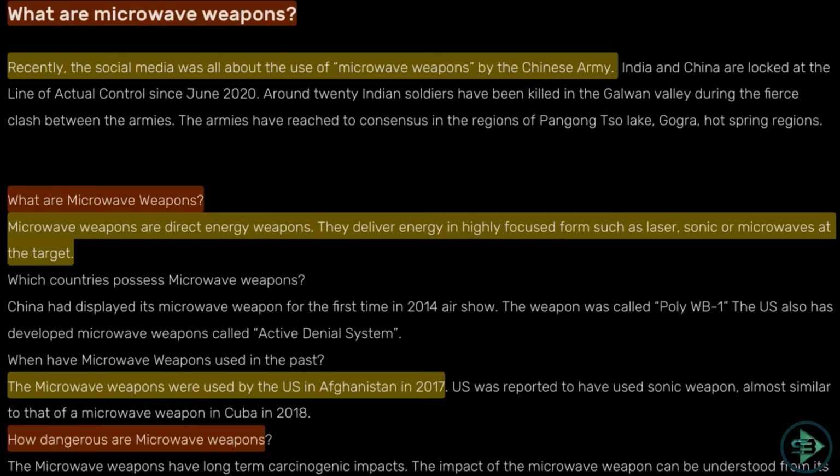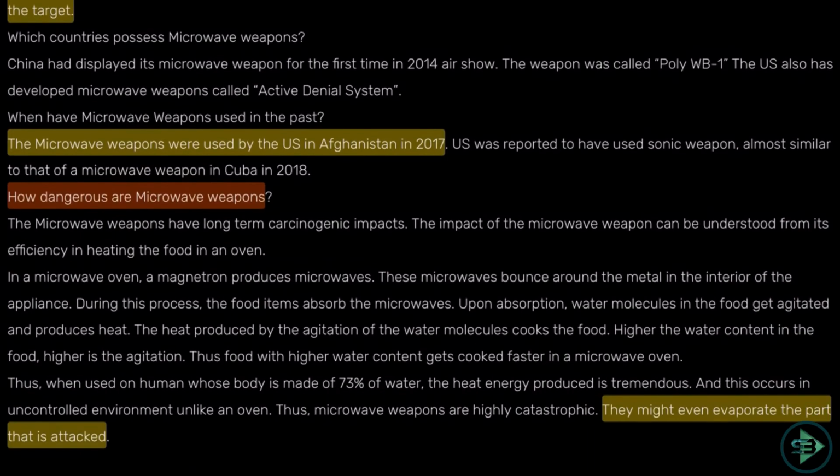Microwave weapons are directed energy weapons. They deliver energy in highly focused forms such as laser, sonic and microwaves at the target. To simplify this, let us understand what a microwave weapon is. The US used it in Afghanistan in 2017. Okay, how dangerous are they? They are very dangerous. Now imagine the working of a microwave.